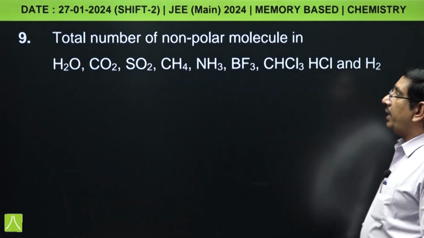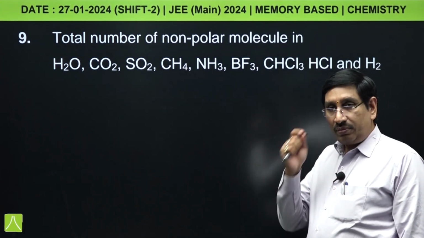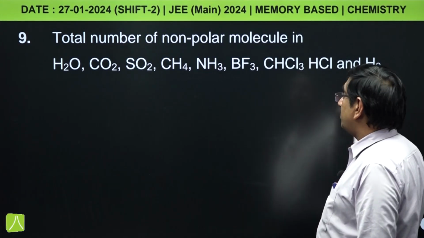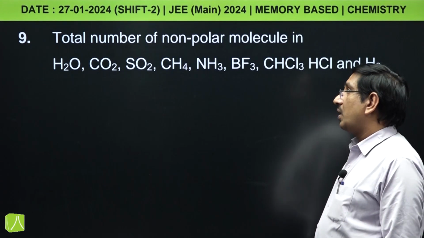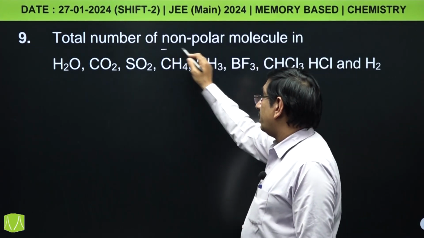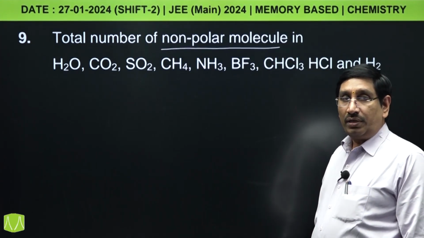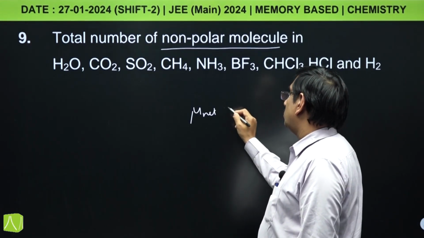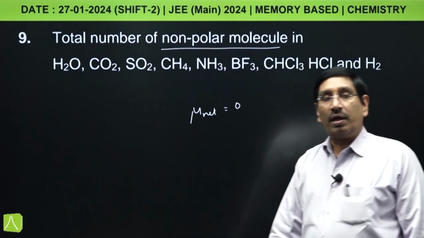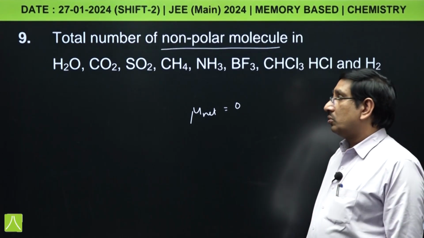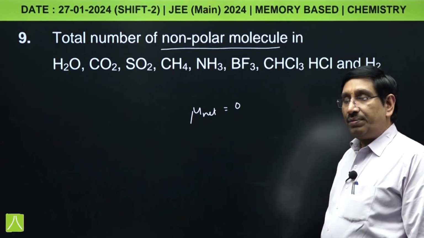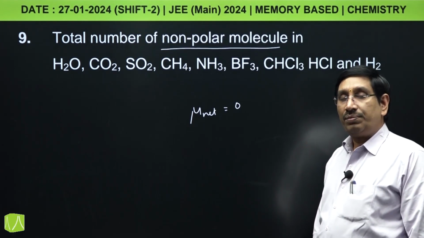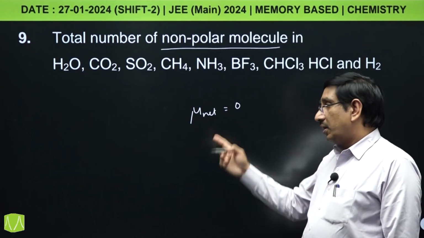Next, the total number of non-polar molecules, it is from chemical bonding. अब इसमें आपको जो भी molecules given है, इसमें non-polar molecules को find out करना है. Non-polar molecules means जिसकी net dipole moment 0 है, उसको हम non-polar molecule कहेंगे. So इसमें जिसकी symmetrical structure है, उसका net dipole moment 0 होगा. एसिमेट्रिकल स्ट्रक्चर के लिए नॉन जीरो होगा.